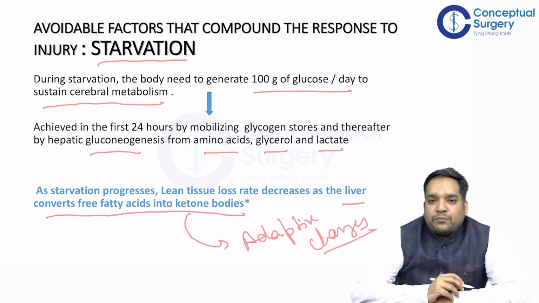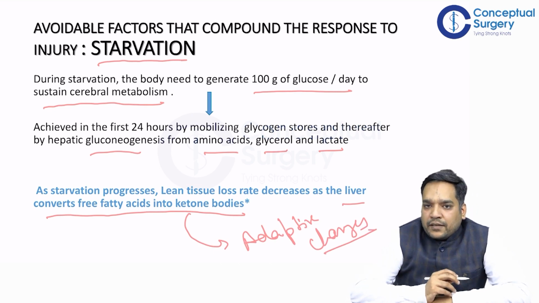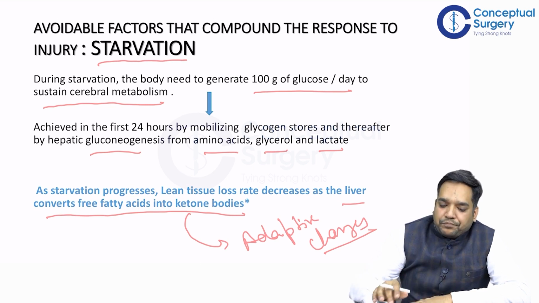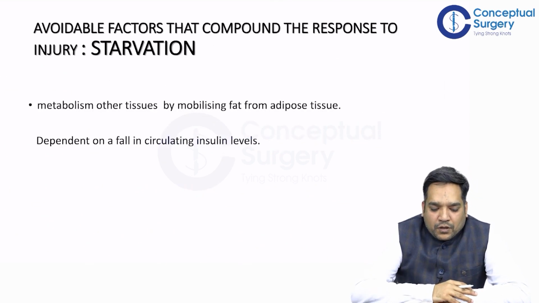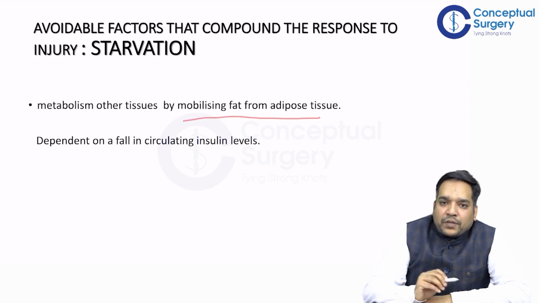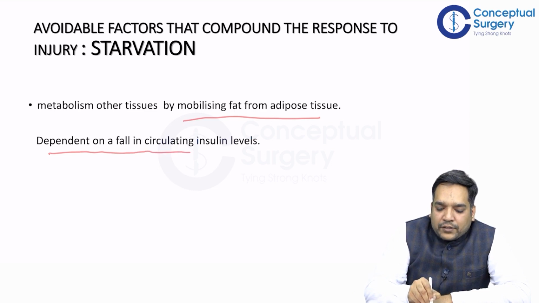So as the starvation progresses, adaptive changes kick in, and the liver converts free fatty acids into ketone bodies, so the decline of the protein mass and skeletal mass gets decreased. In starvation, the metabolism of other tissues is maintained by mobilizing fat from the adipose tissue. And how does this happen? This is dependent on the fall in the circulating insulin level.